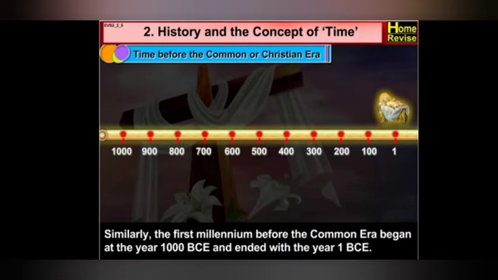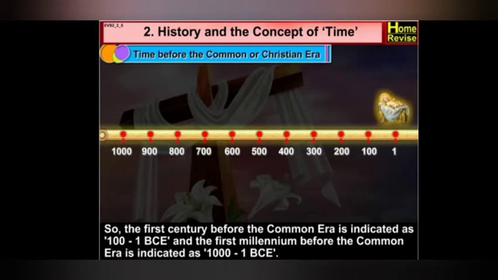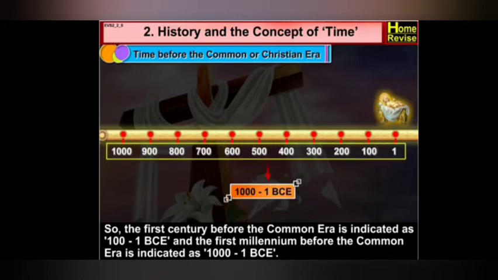Similarly, the first millennium before the common era began at the year 1000 BCE and ended with the year 1 BCE. So, the first century before the common era is indicated as 100 to 1 BCE, and the first millennium before the common era is indicated as 1000 to 1 BCE.